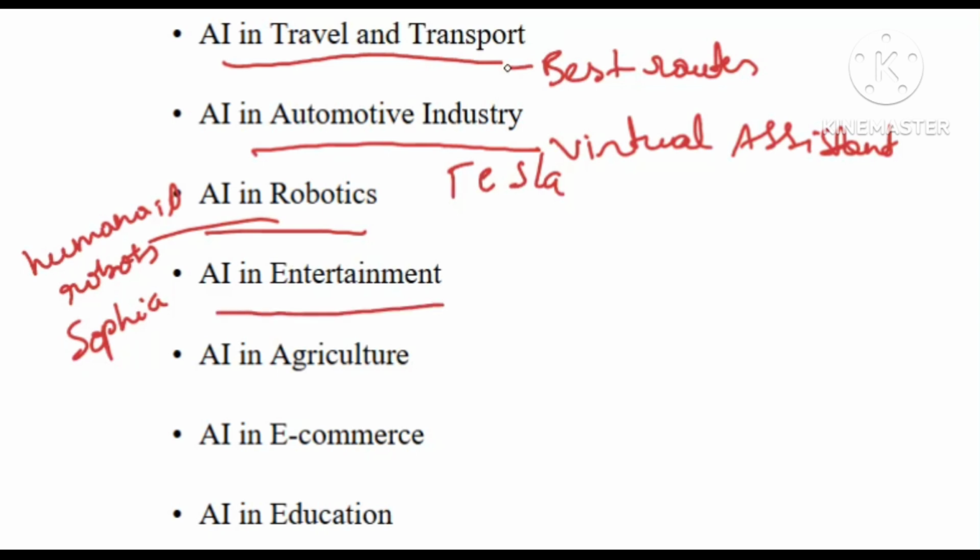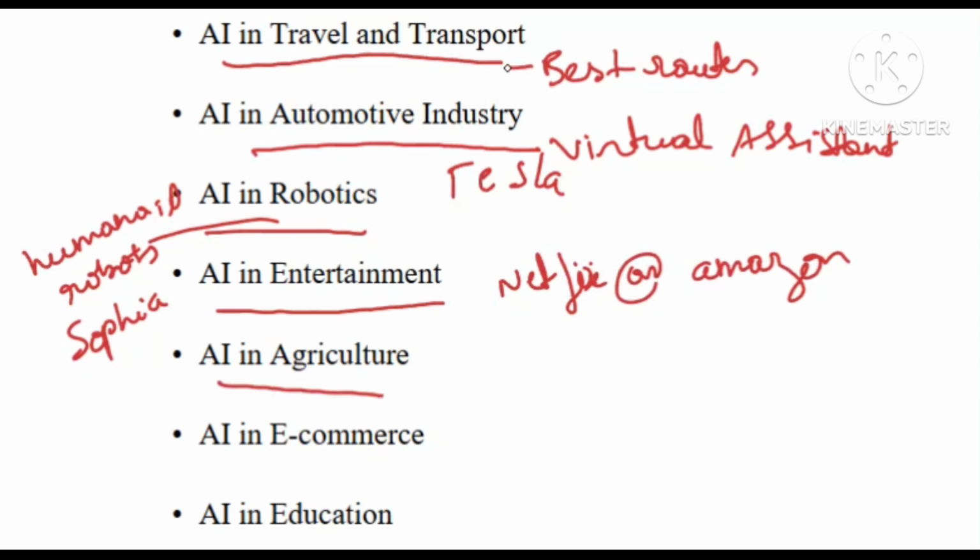And next is AI in entertainment. That is, AI-based applications that we can get in our daily life for some entertainment. For an example, you can go for Netflix, or you can go for Amazon, right? So next, another application we have here is AI in agriculture. It could require various resources. It might be labor, money, time, right? So we can go for digital things here.